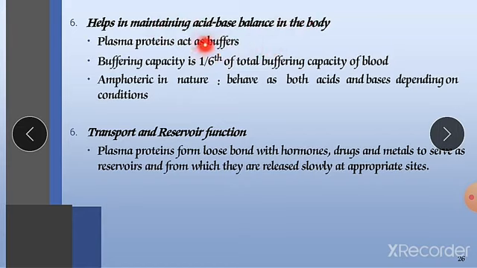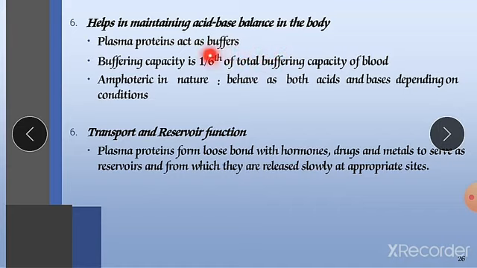It is done by our plasma proteins. These plasma proteins act as buffers. What is a buffer? By addition of a certain quantity of weak acid or weak base, there will not be any sudden change in our pH. So a buffer resists sudden change in pH on addition of a small quantity of acid or base.